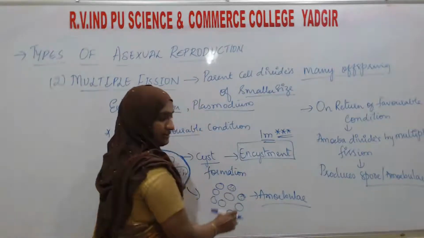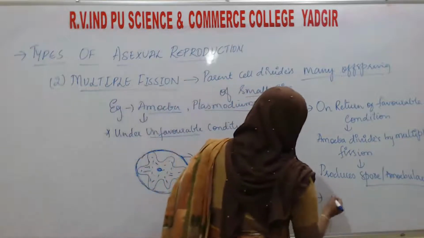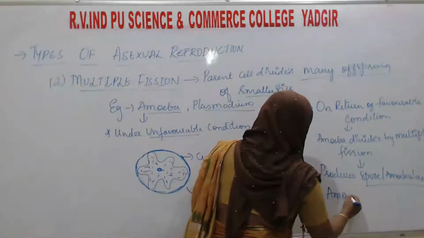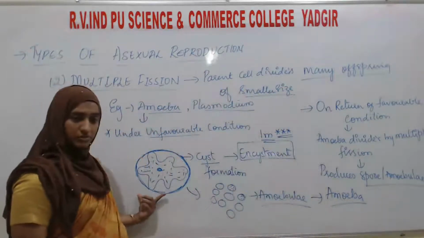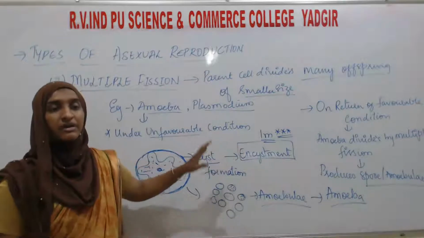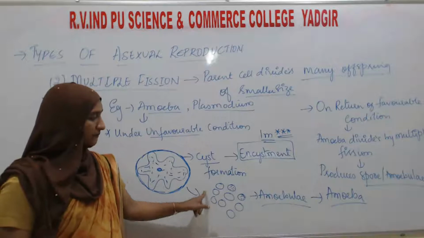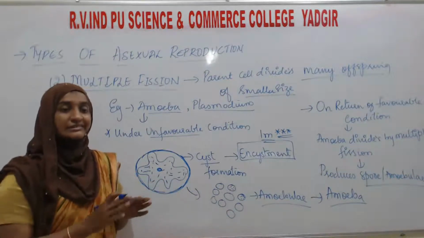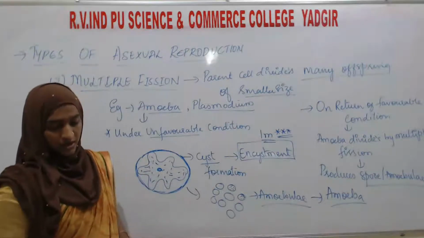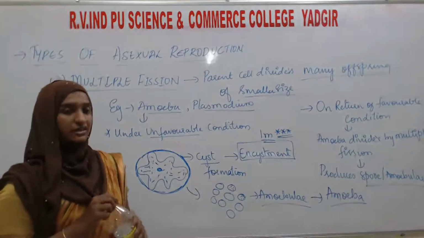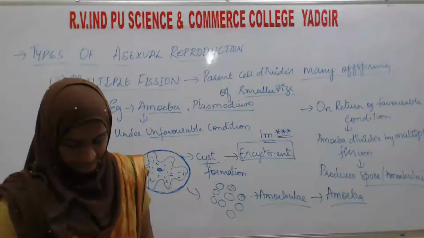Then each amoebula will grow and form a single individual, the amoeba. First cyst formation, then division by multiple fission, then formation of amoebulae. The amoebulae are released from the cyst as it ruptures, and each amoebula is converted into an amoeba. So this is taking place in multiple fission.